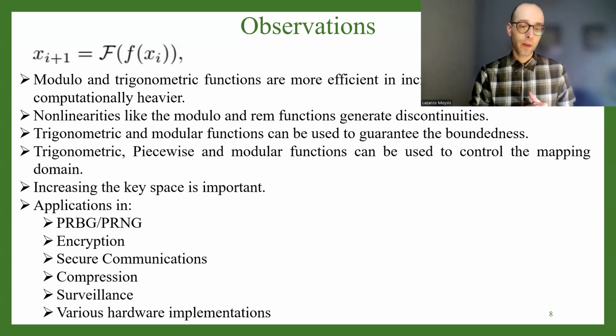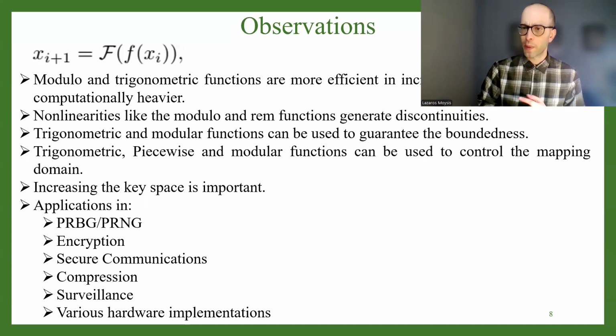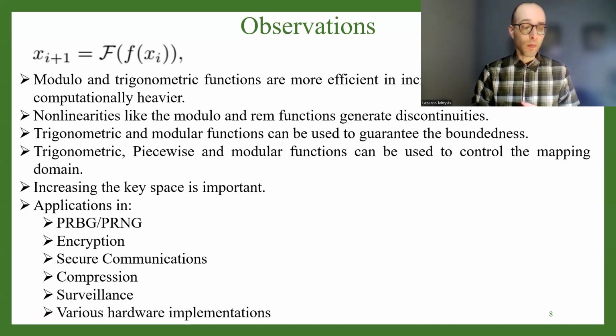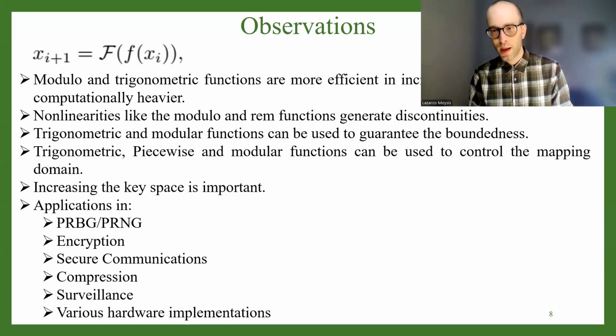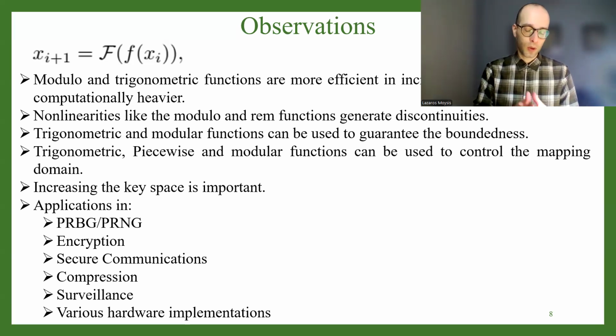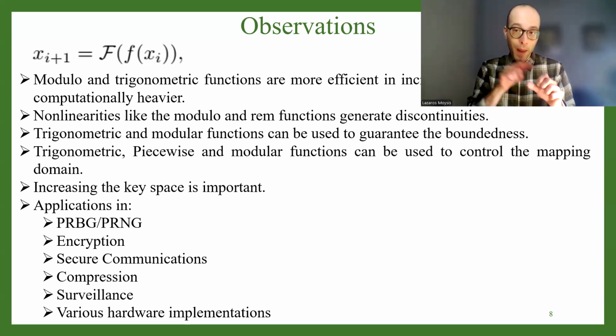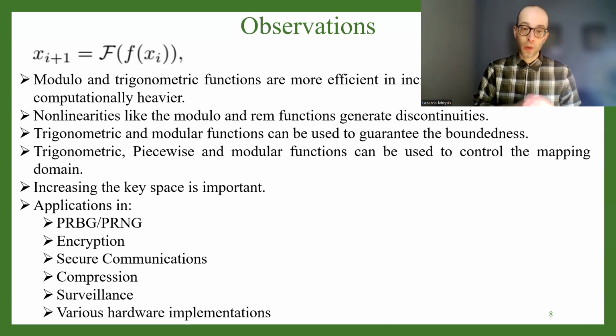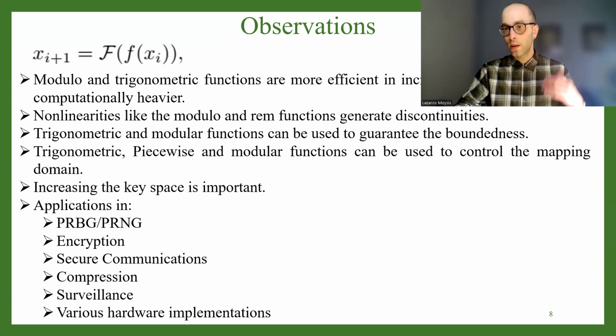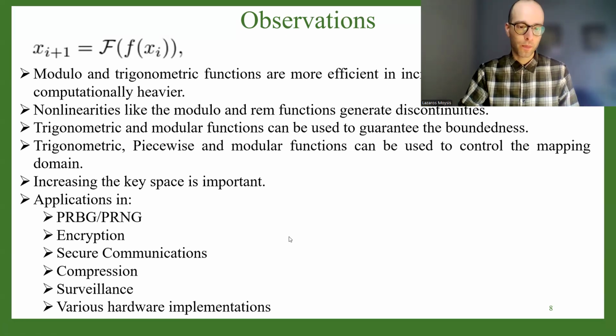And moreover, some works devote time to also perform hardware implementations, like Arduino, microcontroller, and FPGA implementations. These are also very useful because implementing chaotic systems requires a lot of design. And of course, it shows us that we can actually use chaotic systems in applications like security, in microcontrollers, in Internet of Things applications, and stuff like that. So these implementations are very important for the future of chaos.